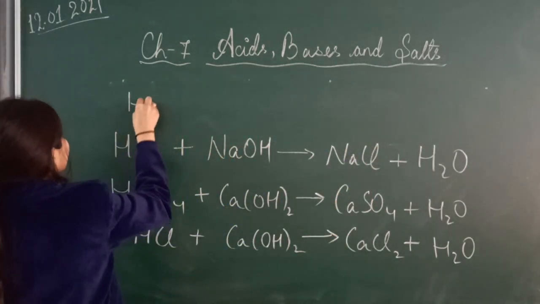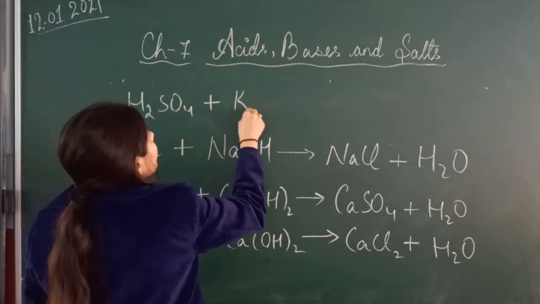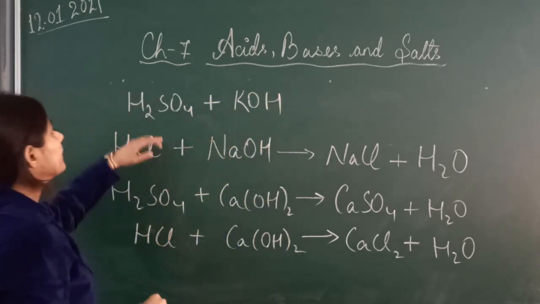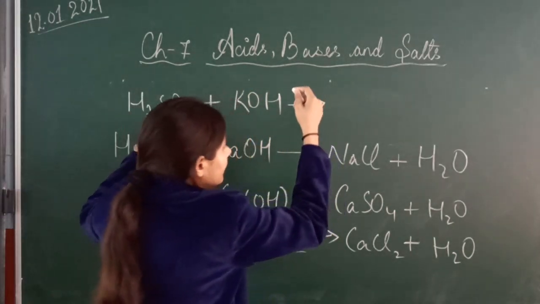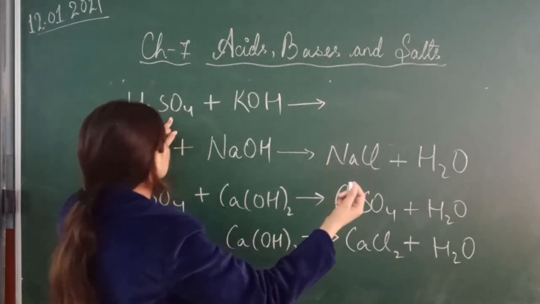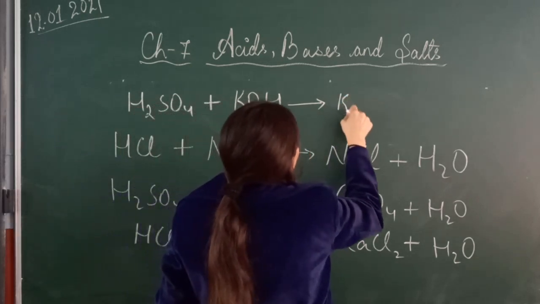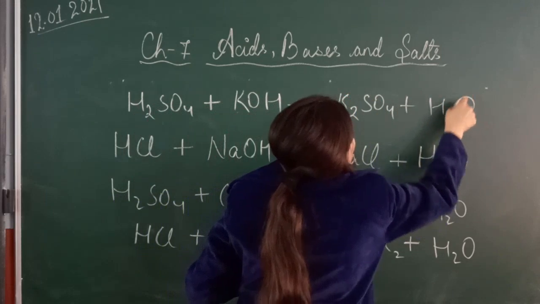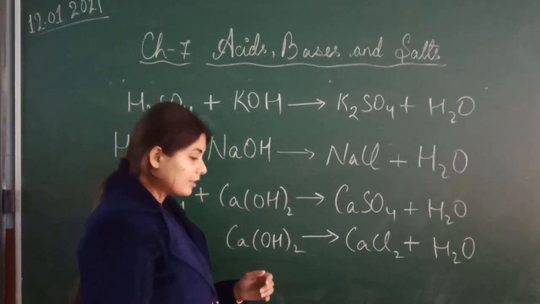Sulfuric acid, H2SO4, when reacted with the potassium hydroxide, KOH. This one is also a base, and this one is an acid. When they react with each other, it gives a neutralization reaction, and as a product, it gives salt and water. So what salt will it give? Potassium sulfate, K2SO4, plus water, H2O. Got it?